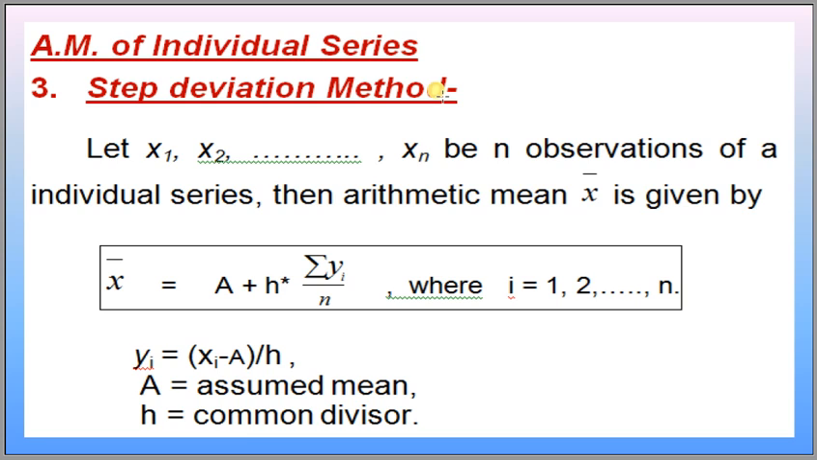Let x1, x2 up to xn be the observations of an individual series. Then the arithmetic mean x bar is given by x bar is equal to a plus h into summation yi upon n, where i runs from 1 to n, and yi is nothing but xi minus a upon h, where a is the assumed mean and h is the common divisor. As I told you earlier, let us see an example.